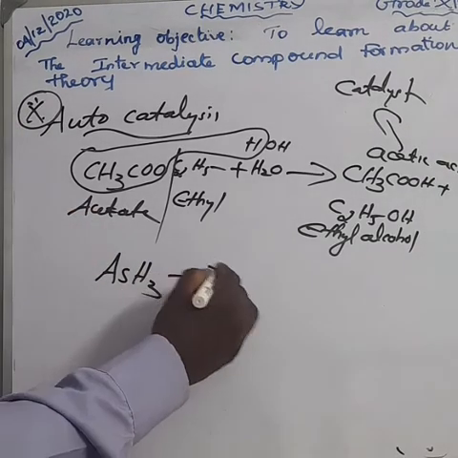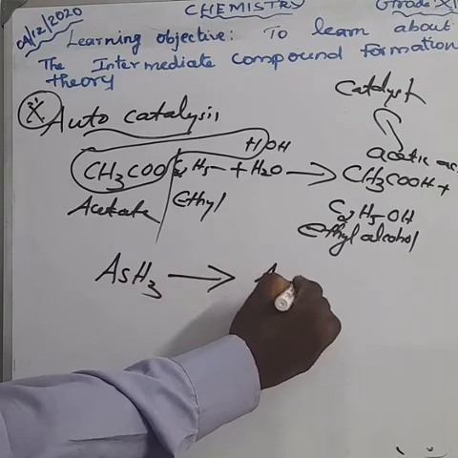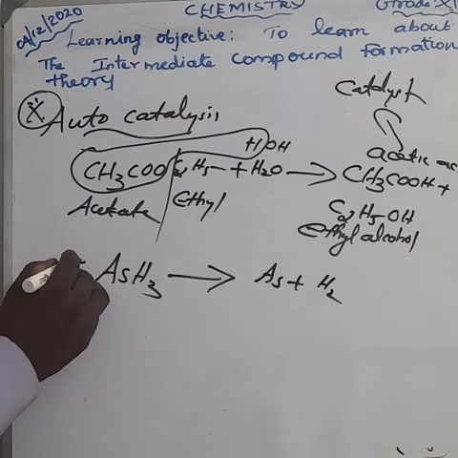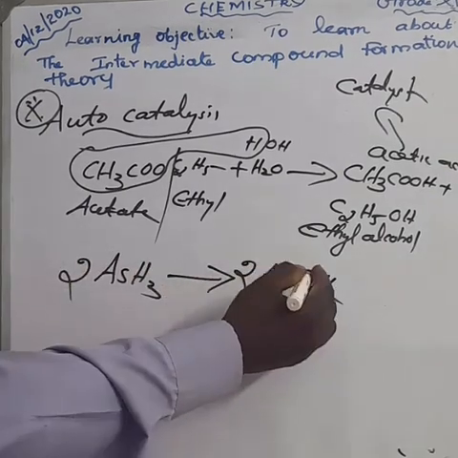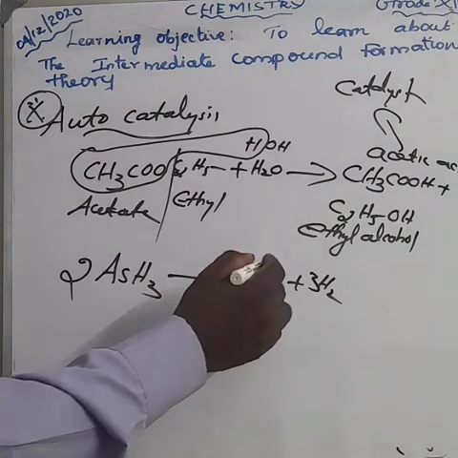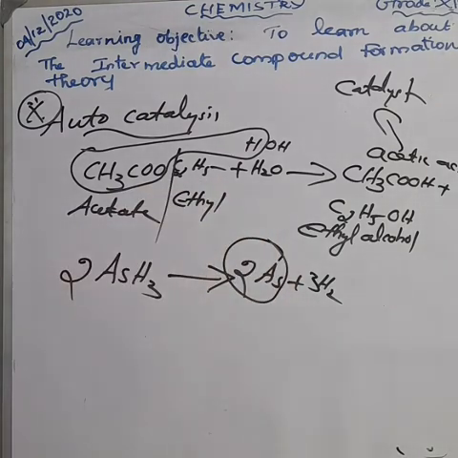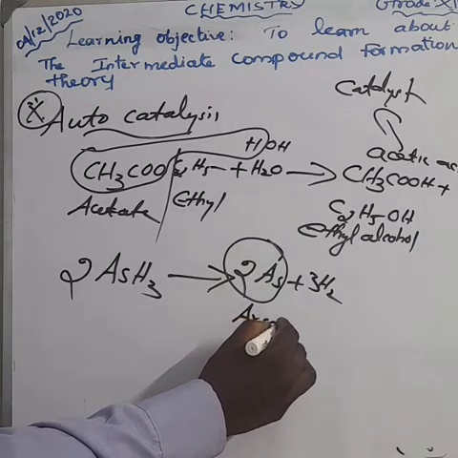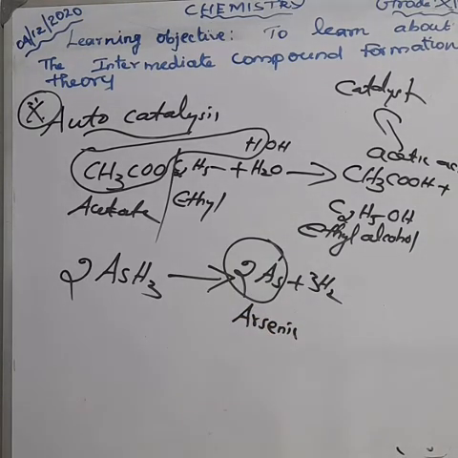On decomposition, it gives arsenic plus hydrogen. To balance the equation, make it 2 AsH3 giving 2 As and 3 H2. Here also arsenic acts as an autocatalyst. Clear?